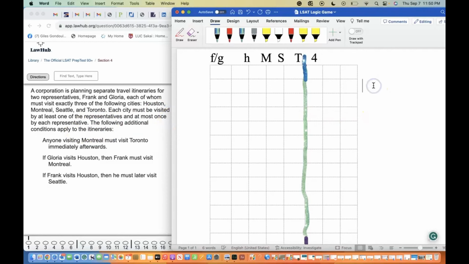So here we're going to put the rules on the right side using logic and symbolic variables. Anyone visiting Montrose must visit Toronto immediately afterwards. If Gloria visits Houston, then Frank visits Montrose.